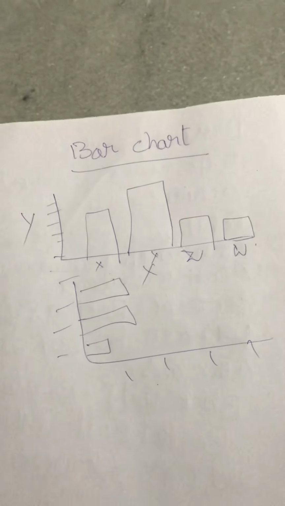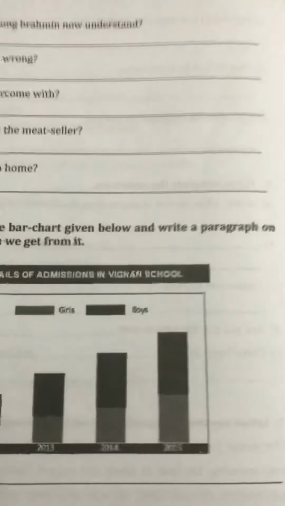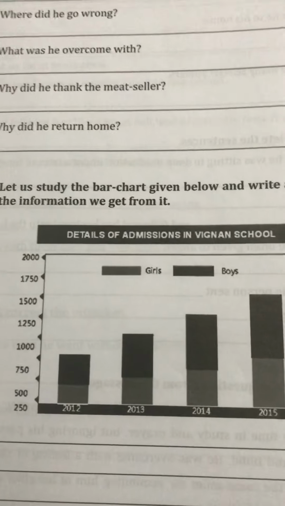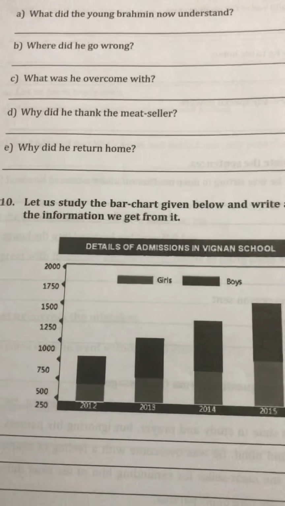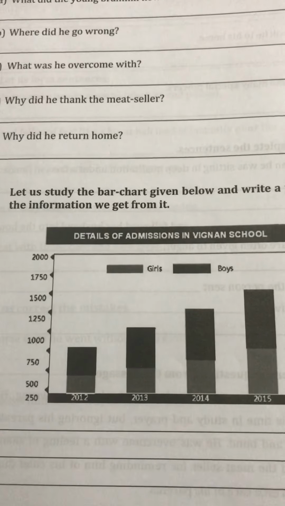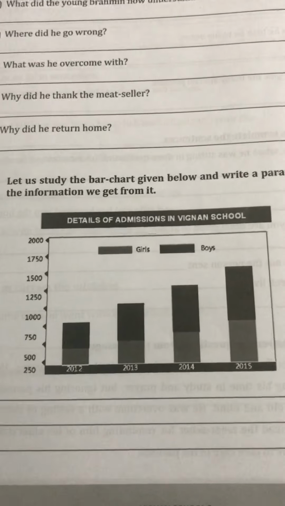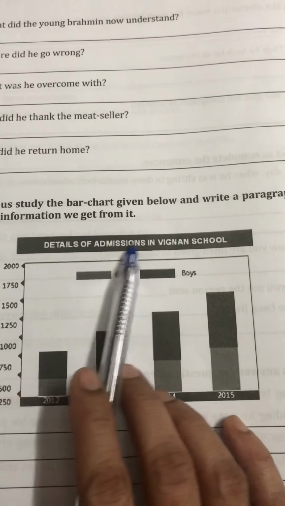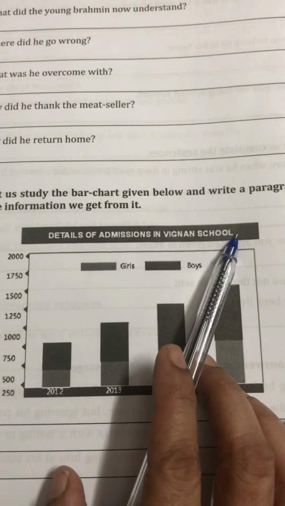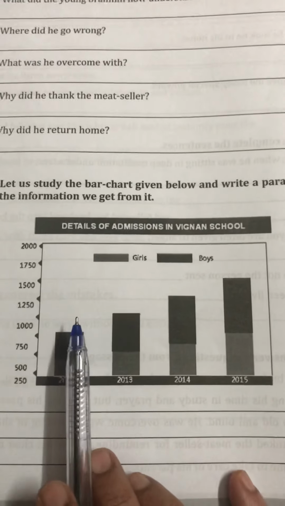Now let us see one example. Okay, see here. Let us study the bar chart given below and write a paragraph on the information we get from it. So what is the information given here? This is about details of admissions in Vignan school. Okay, children, this is an example I am showing you.